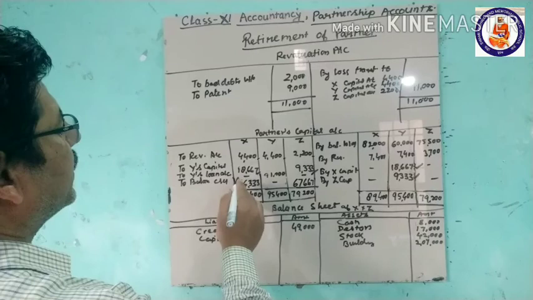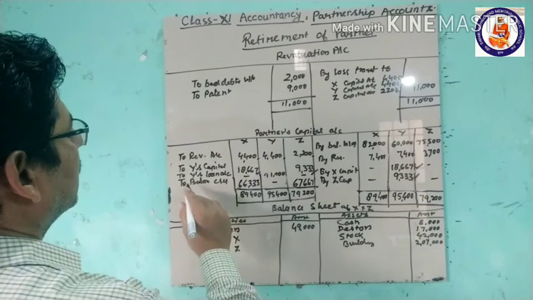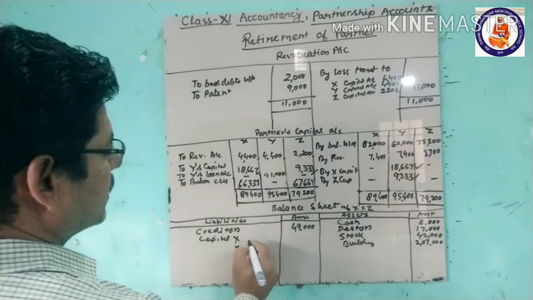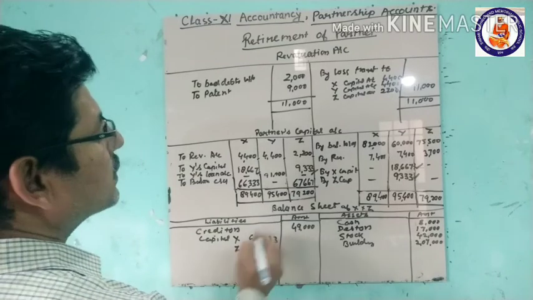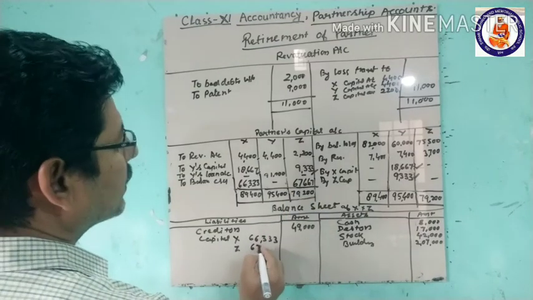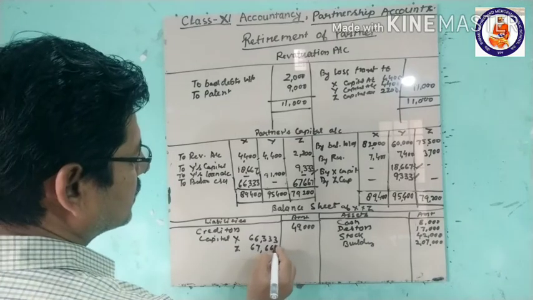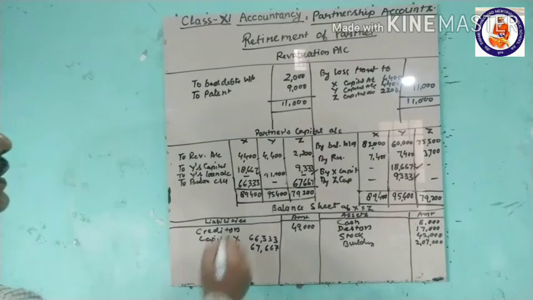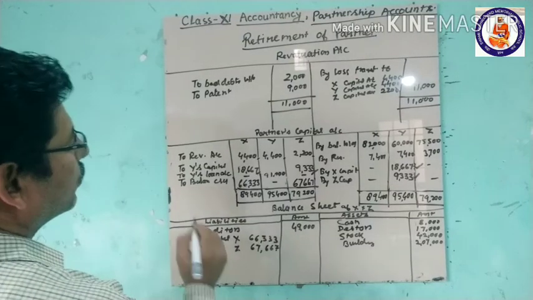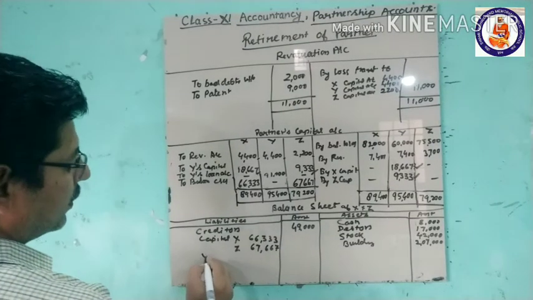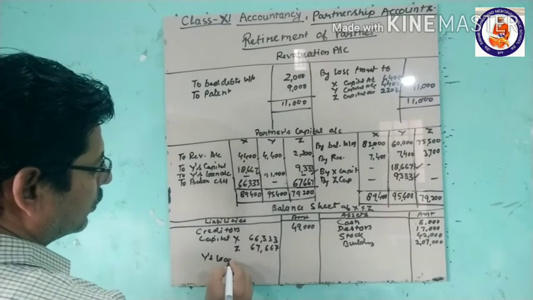So X's capital is 66,333. Z's capital is 67,667, and 91,000 is the loan. The loan is also a liability. Y's loan.